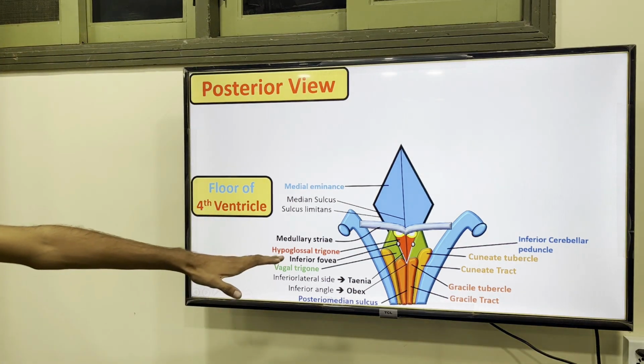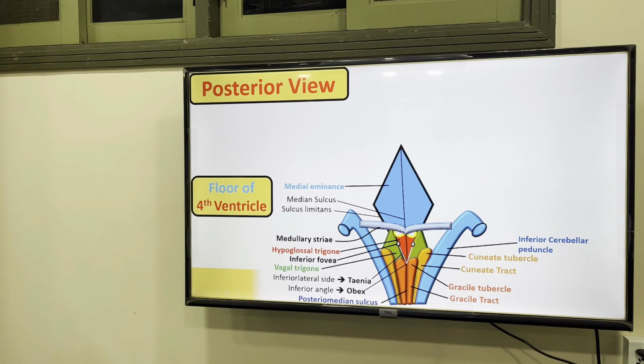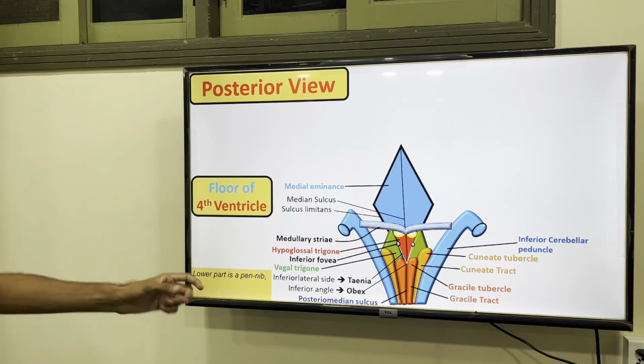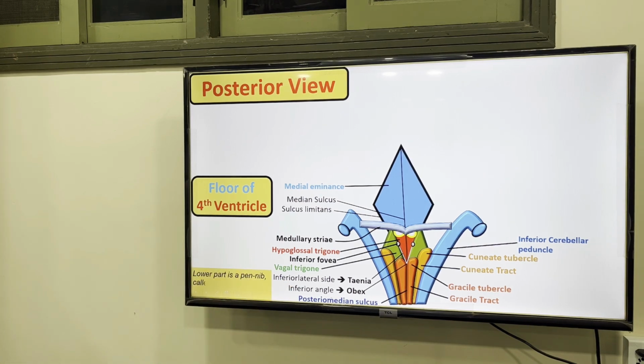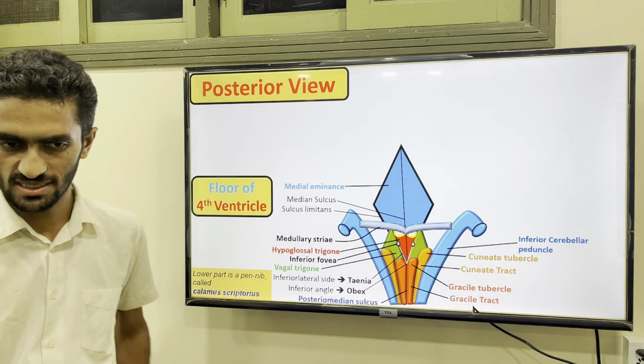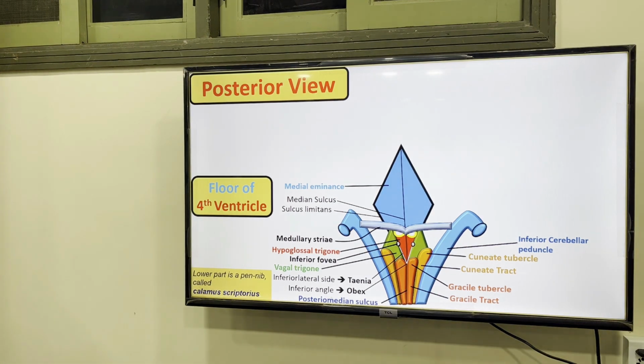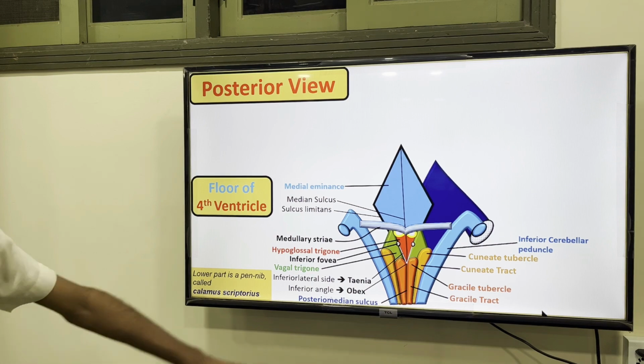This should be the medulla. They are pen nib like. For this we also use the word calamus scriptorius, meaning script writing. Pen nib simply means that. So now coming to the medulla covered.